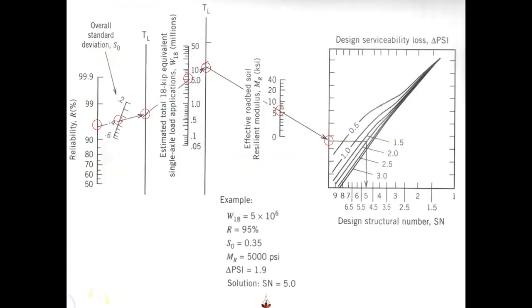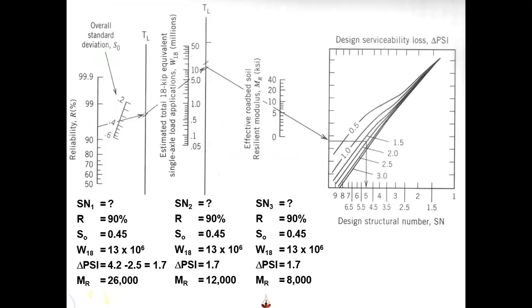Now, one way is to use the equation. The other way is to use this nomograph. This nomograph is very easy. From this nomograph, we are going to calculate SN1, SN2, SN3. That is the graph that is shown on the right hand side of the screen. We go from left to right.